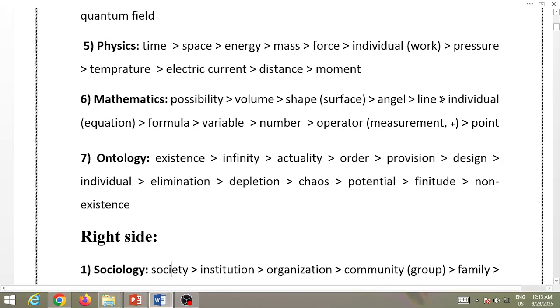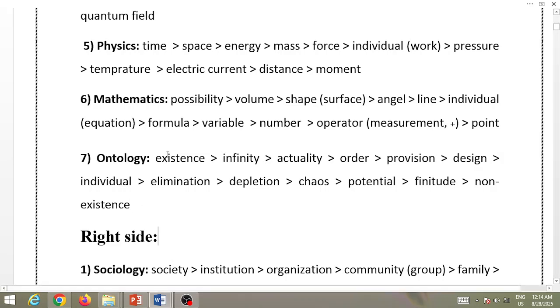So bigger than equation is line. Lines together create an angle. When you attach two lines together, they create an angle. Angles together create a shape, a two-dimensional surface. And bigger than two dimensions is three dimensions, which is volume, and bigger than volume is possibility. So the essence of mathematics is about possibility, whether these numbers or geometrical shapes can show existence or not.